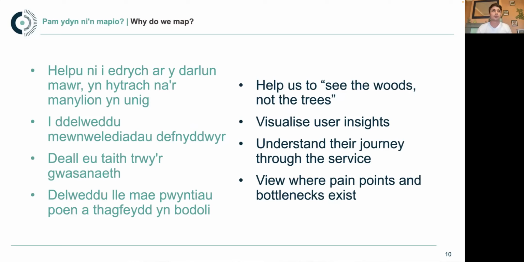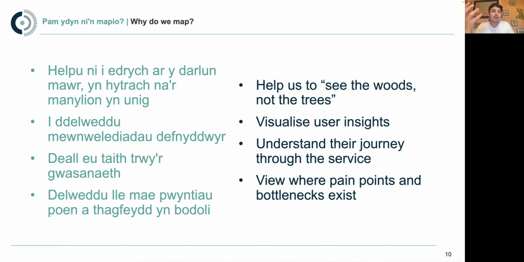It just helps you to not be thinking about one specific interaction, but actually to take a step back and see really how somebody's feeling as they move throughout your service and what areas are causing friction, whether that's good or bad friction, but it's slowing them down in some way. It's creating a bottleneck, or it's a frustration, a pain point. Seeing all those things laid out, it makes it a lot easier to go, well, maybe if we introduce this thing, that might tackle that frustration. It might make that easier for that person. It's hard to do that when you're deep in the weeds of one particular interaction. It's easier when you see them all laid out in front of you.